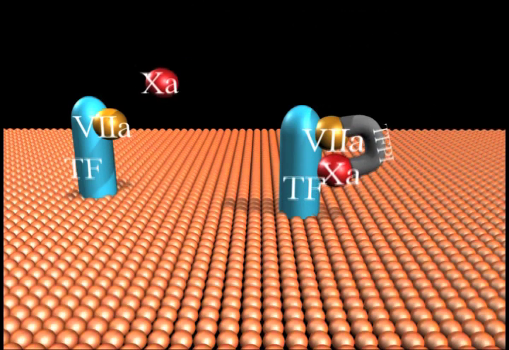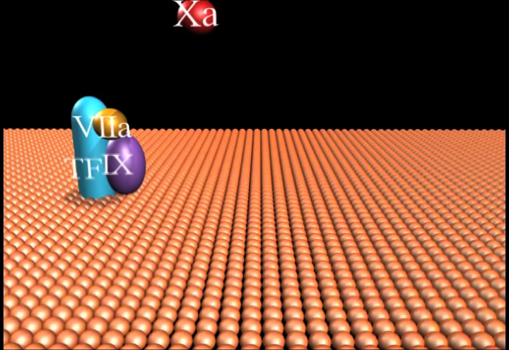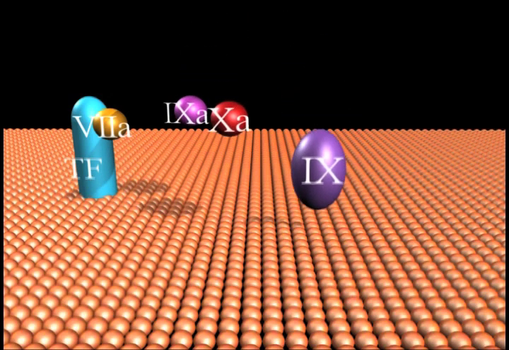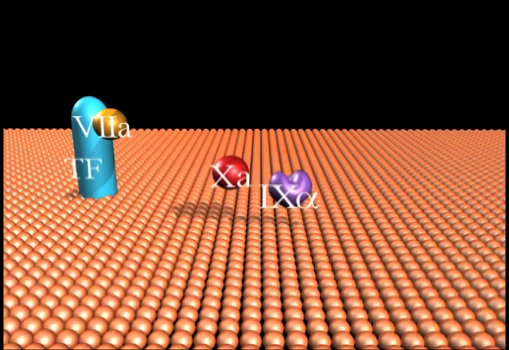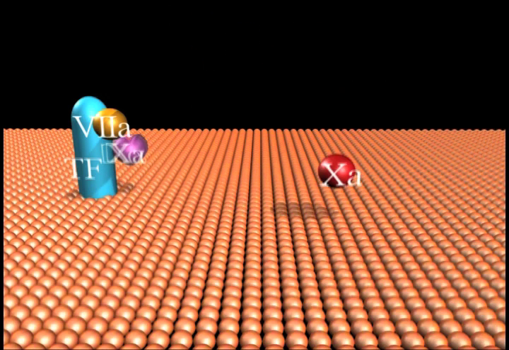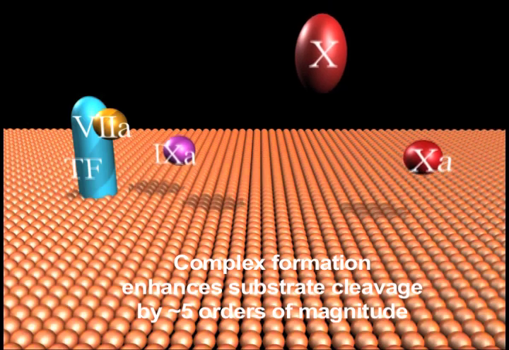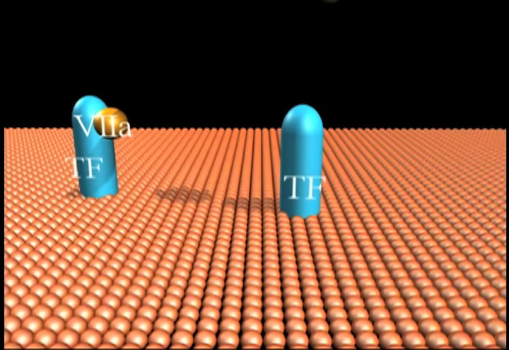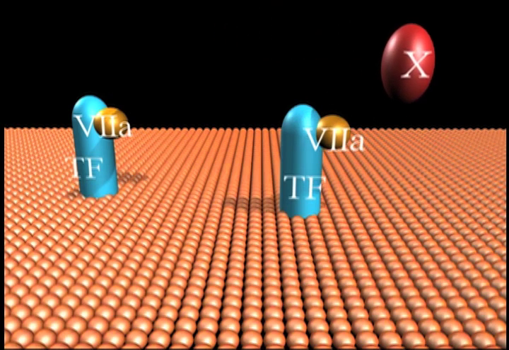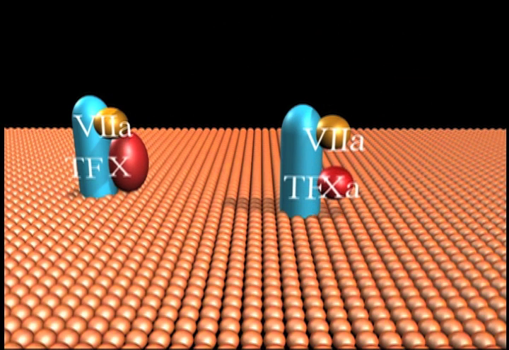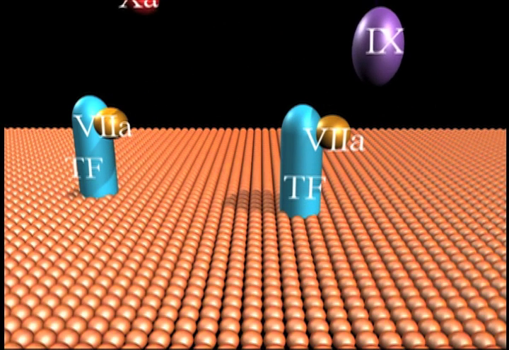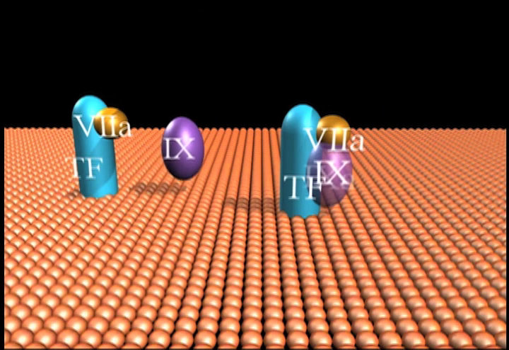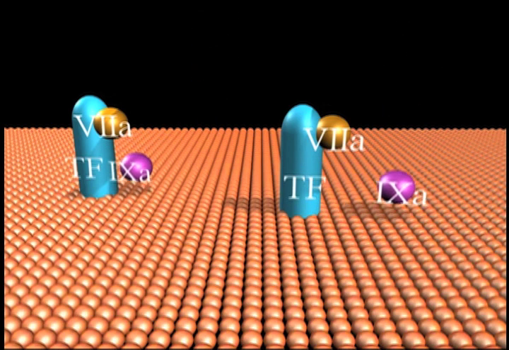The enhancement in the reaction rate which occurs with the complex of tissue factor, factor 7A on a membrane when compared to plasma factor 7A toward both substrates is approximately 5 orders of magnitude. Prior to binding to tissue factor, plasma factor 7A is essentially inert from the catalytic perspective. As a consequence, in the unbound state, the plasma factor 7A is also largely impervious to the abundant protease inhibitors in plasma.